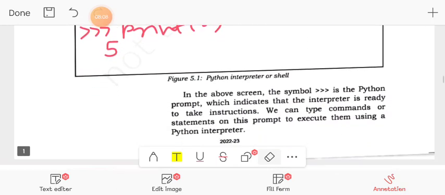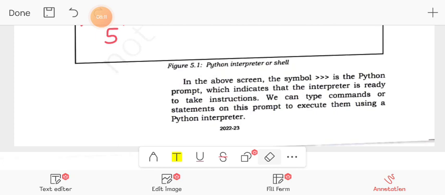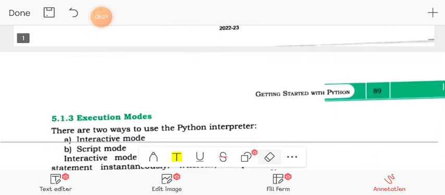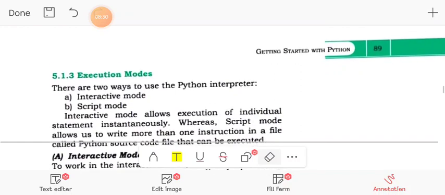You may see in the above screen the symbol, the Python prompt, which indicates the interpreter is ready to take instructions. After the Python prompt you may write an instruction, as I did just now, and it is executed then and there only. That is why it is called interactive mode. This mode is called interactive mode because it is interacting then and there.